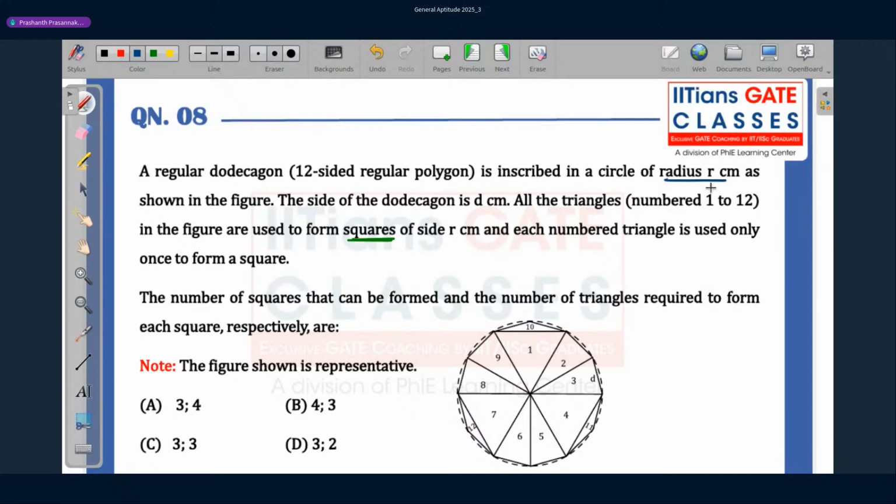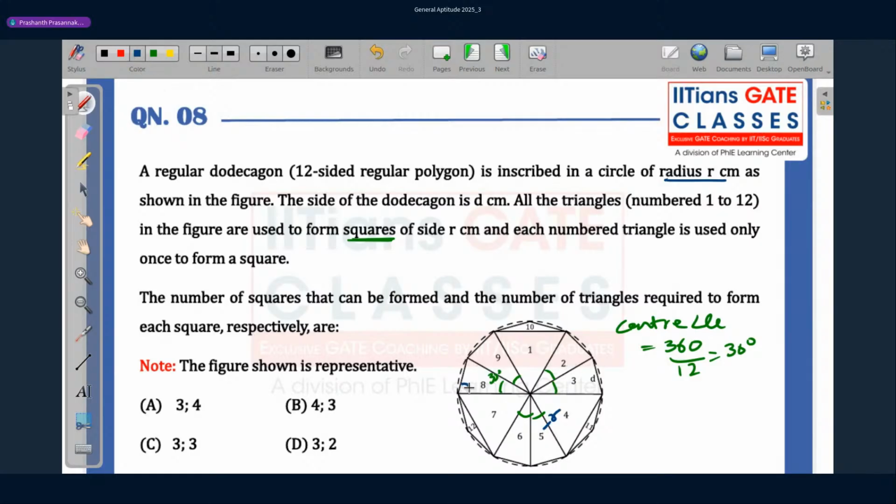Now let me mark a few things first. Radius is r centimeter, so this length is r. So let's start with the angle at the center. Since we are dealing with a dodecagon, a 12-sided regular polygon, the center angle is going to be 360 divided by the number of sides, so 12. This is 30 degrees. All of these are 30 degrees each.